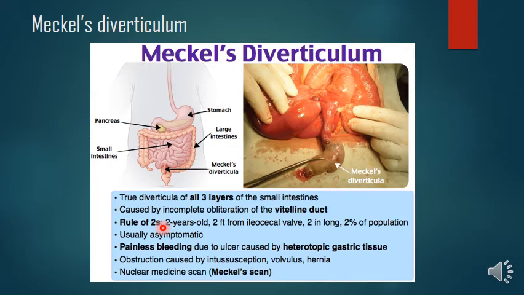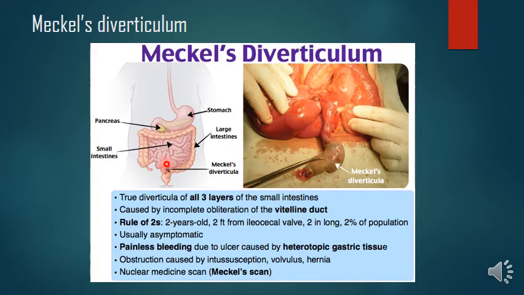This Meckel's diverticulum has a rule of 2's, that is, it is found in 2% of human subjects, and its proximal part persists as Meckel's diverticulum, which is attached to the anti-mesenteric border of the ileum at about 2 to 3 feet proximal to the ileocecal junction. Now this one is the ileocecal junction, right? Ileum entering into the cecum. So 2 to 3 feet proximal to the ileocecal junction, we are going to see this diverticulum.